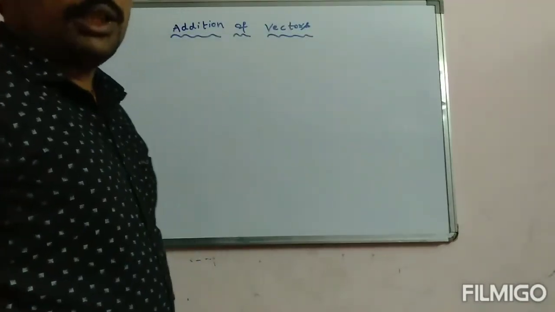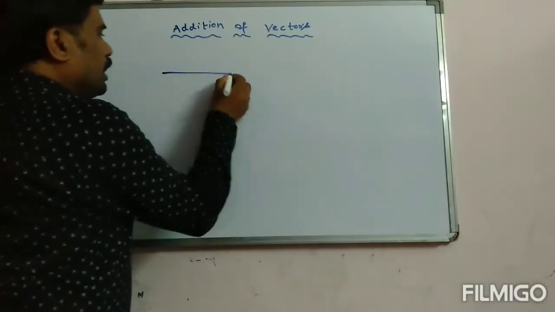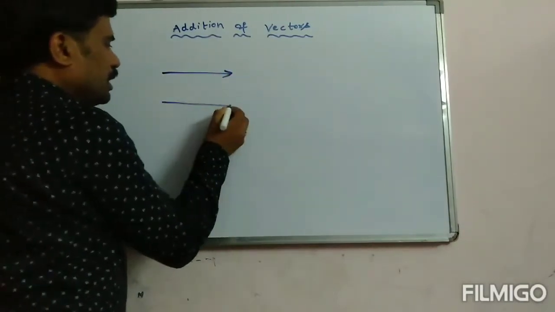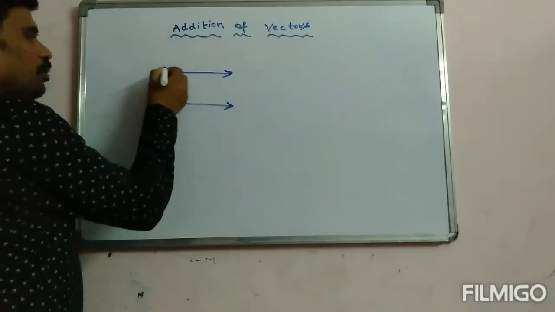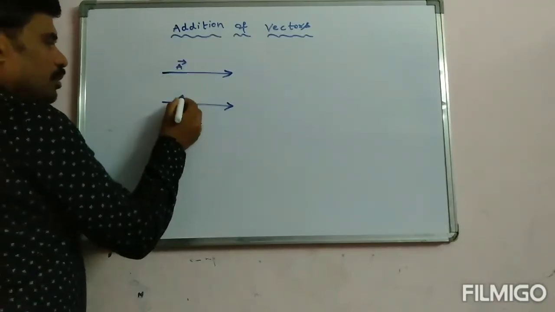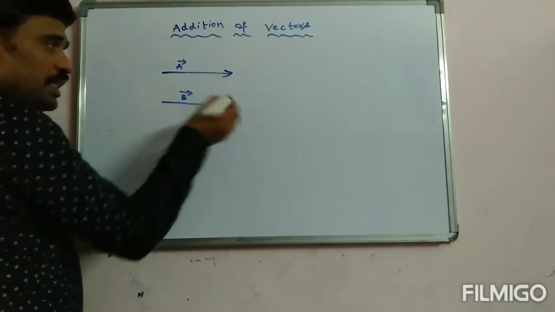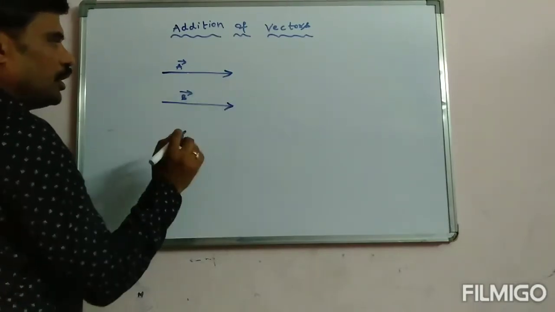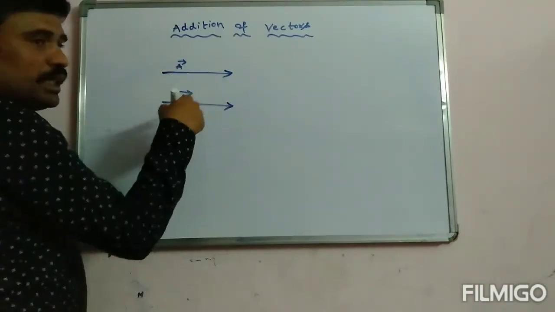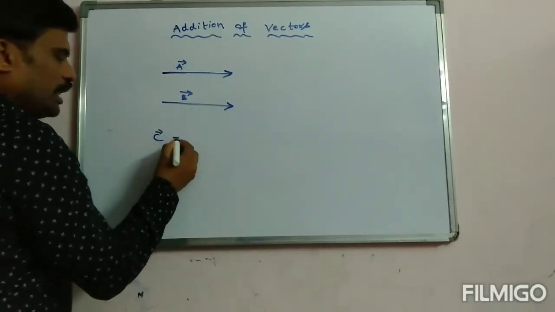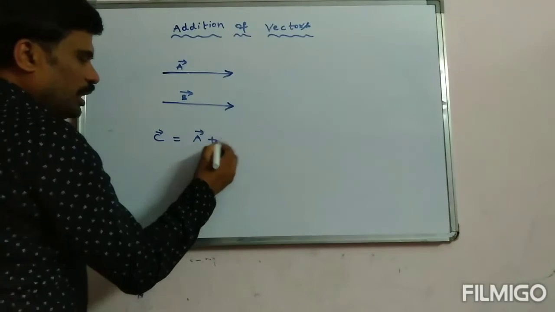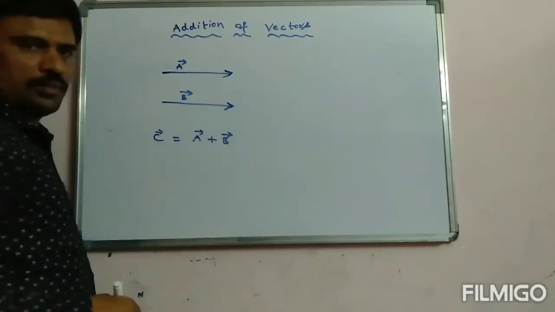Now let us see, two vectors are there. They are in the same direction and they are parallel to each other. Let this vector be A vector and this vector be B vector. Then the resultant, nothing but the sum of these two vectors, is C. Then I can write this simply as A plus B. Right.